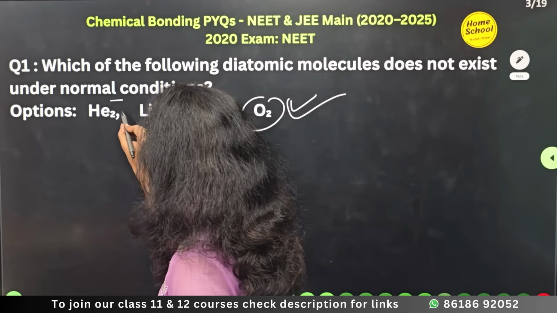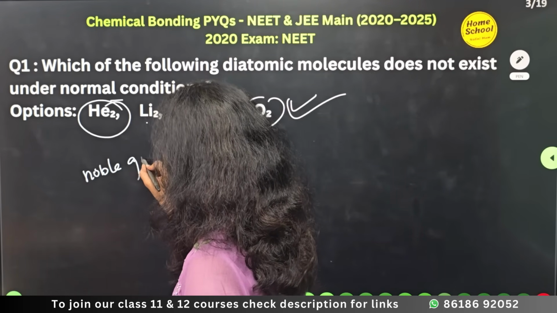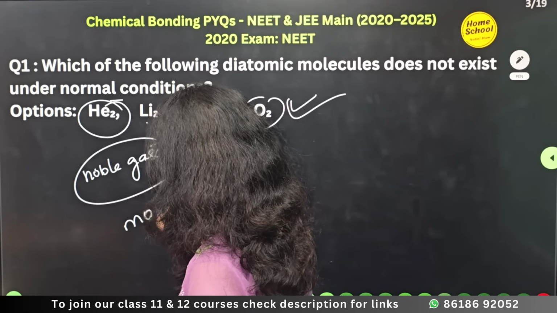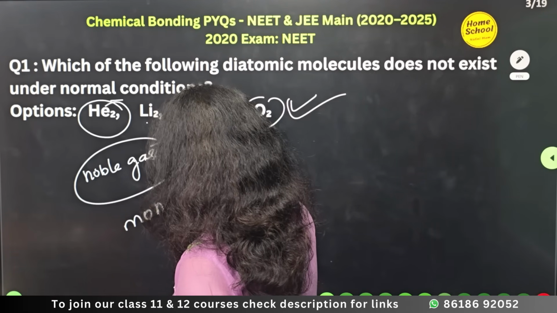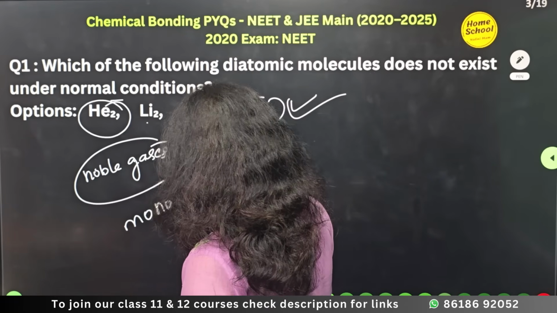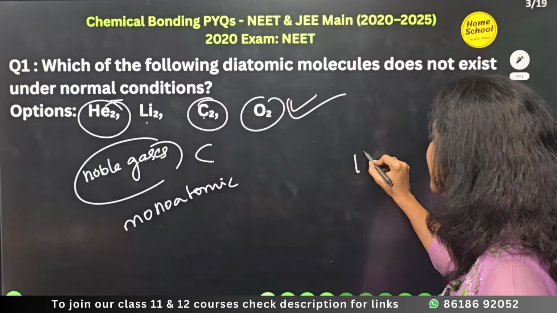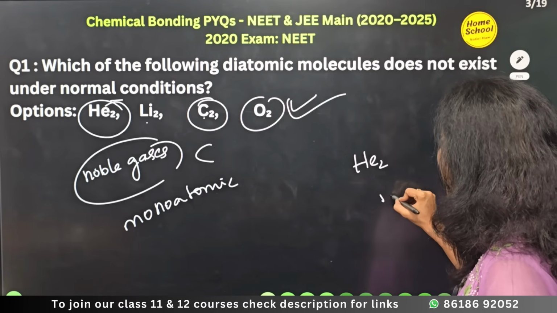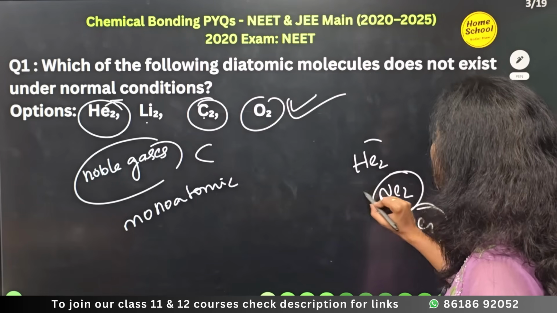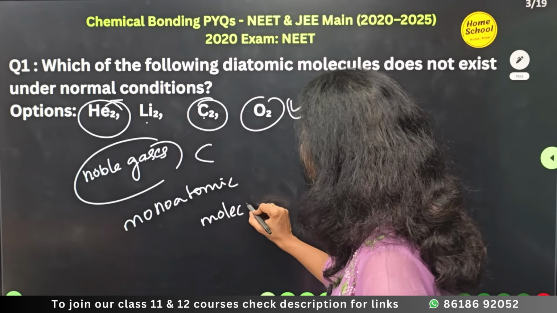And look here, whenever you have noble gases, since it's an MCQ, noble gases are monoatomic, right? So you'll never find noble gases as He2, Ne2, Xe2 like this. They are not in the form of molecules, they are monoatomic.